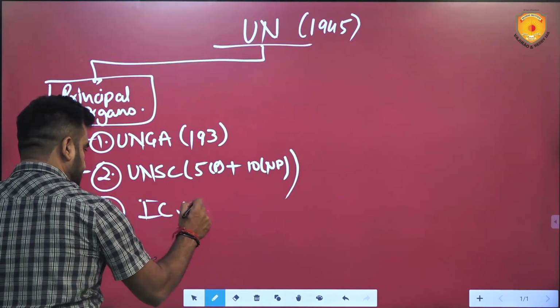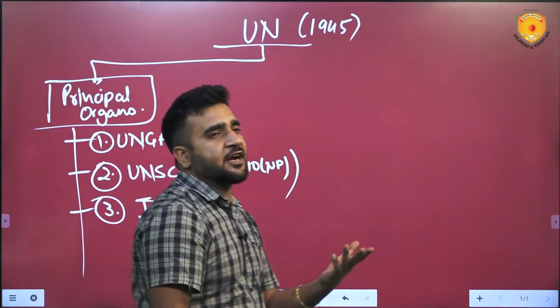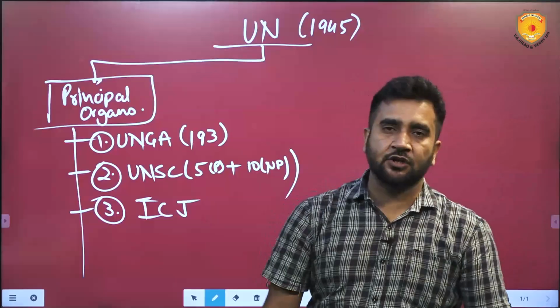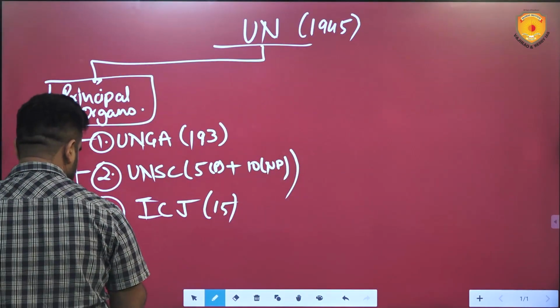Then the third is the International Court of Justice. It is the world's Supreme Court. If any country has a conflict with another country, they can go to the International Court of Justice. There is a bench of 15 judges which adjudicates on the cases.